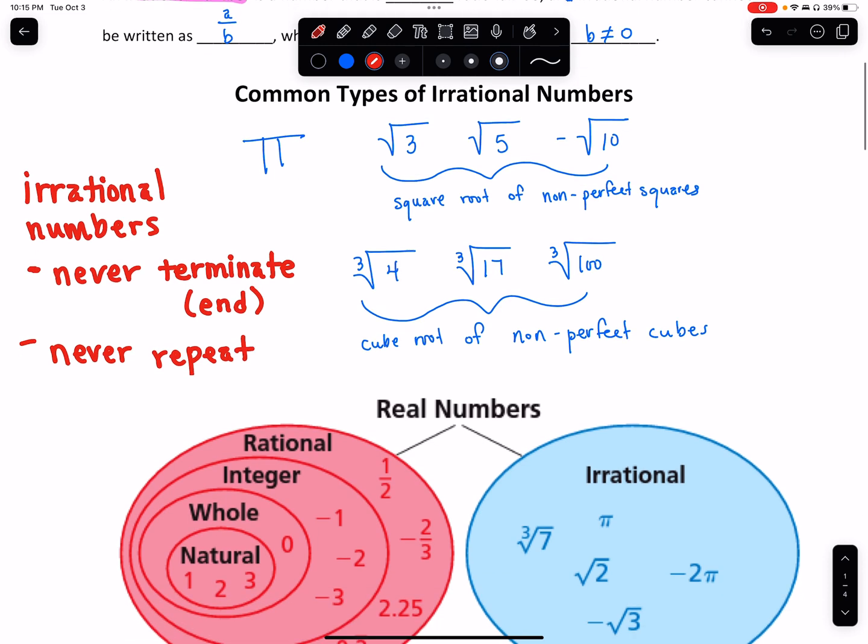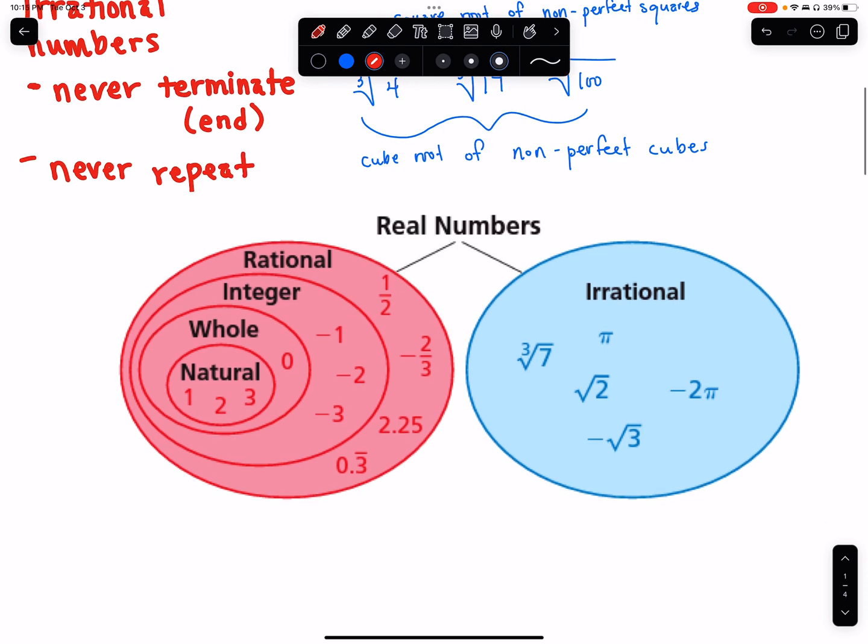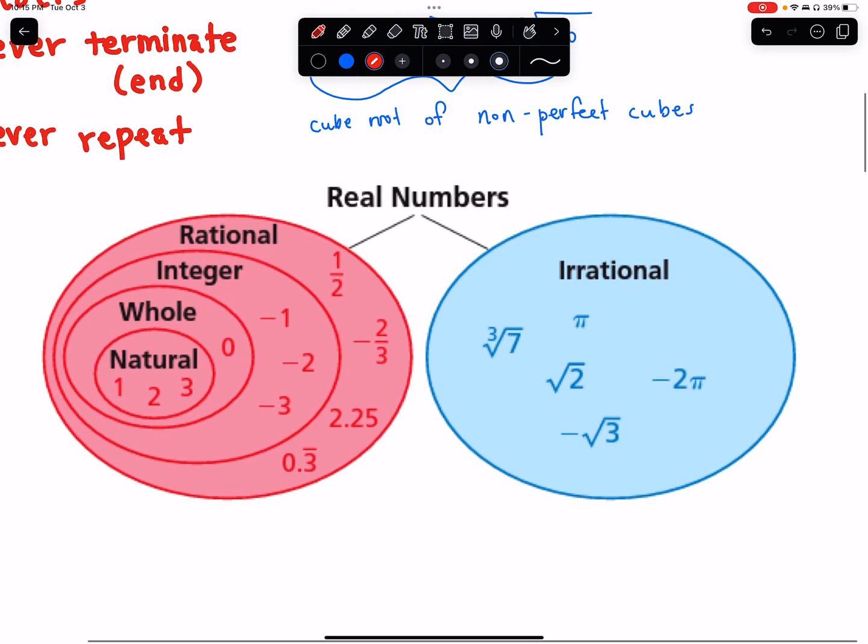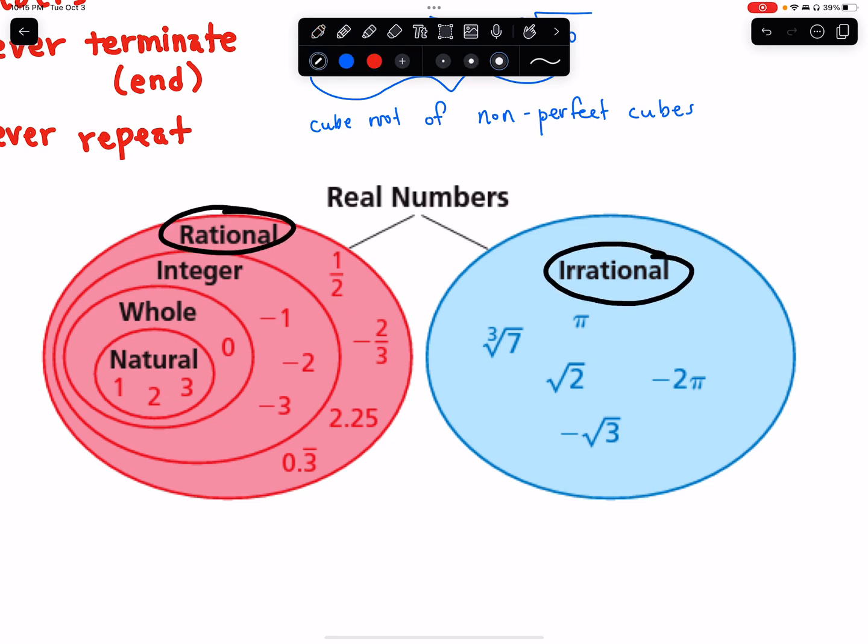And that introduces to us the two sets of real numbers. The numbers you guys have learned about in all your schooling years are considered real numbers. And there's two categories. We have our rational numbers over here, and we have irrational. You won't learn about imaginary numbers until you get to high school. Now, how do you make sense of this chart here?